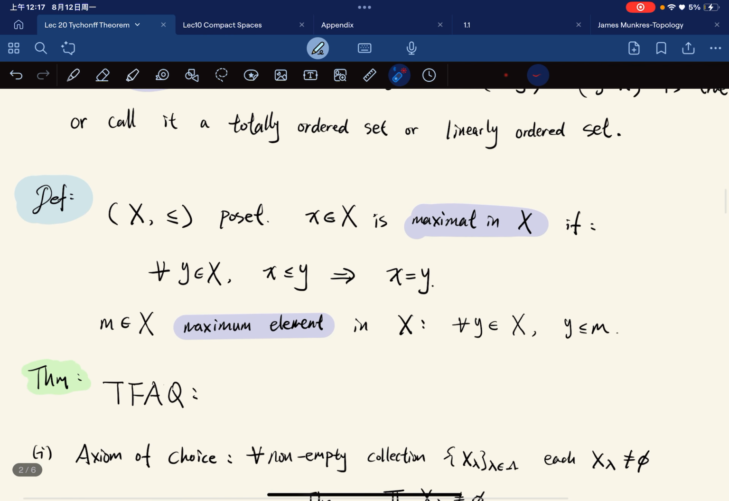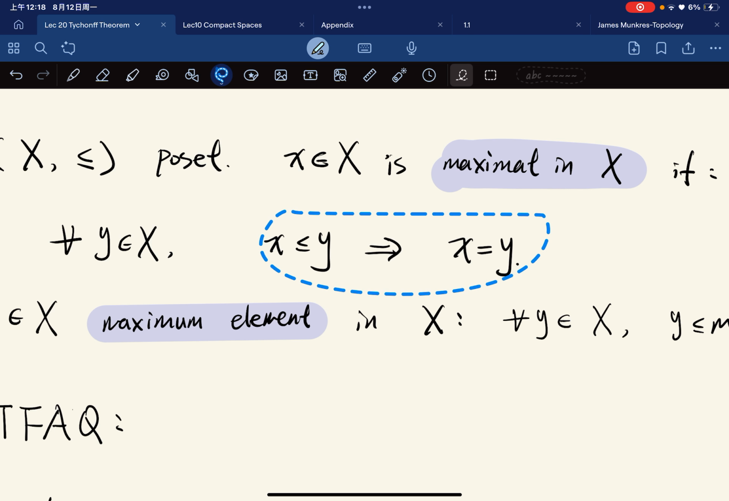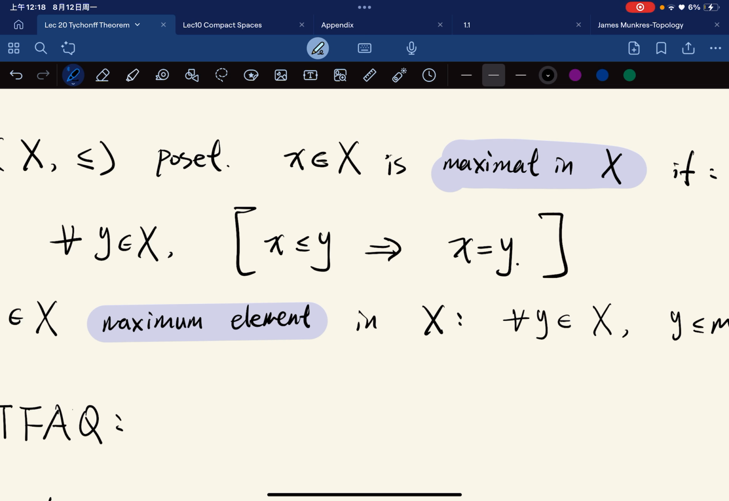Okay, and for a poset, we say x is maximal in X if for any y, x less than or equal to y implies x is equal to y. And a maximum element is one such that for any element we have this. So maximal means that if you can compare with x and you are greater than or equal to x, then you must be equal to x. But a maximum means that we have this relation with any y. So this is the implication.